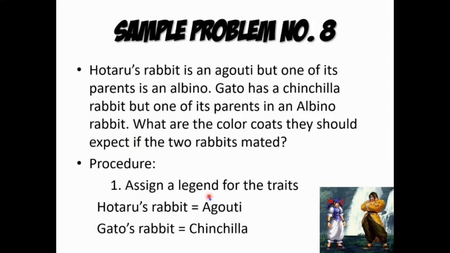Then sample problem number 8: Hotaru's rabbit is an agouti, but one of its parents is an albino. Parent lang pala yun, I'm sorry about that. So Gato has a chinchilla rabbit, but one of its parents is an albino rabbit. So what are the color codes they should expect if the two rabbits are mated? So Hotaru's rabbit is agouti, and Gato's is chinchilla. By the way, Hotaru and Gato are siblings, no?